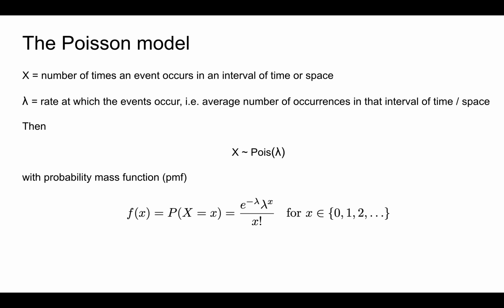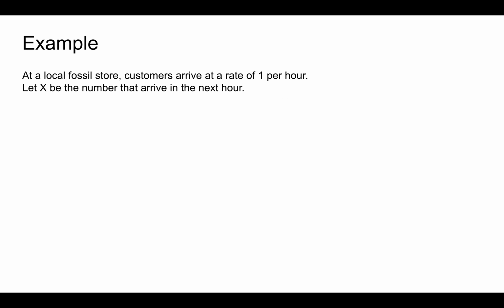Let's consider a couple more examples. At a local fossil store, customers arrive at a rate of 1 per hour. Let X be the number of customers that arrive in the next hour. In this case, since we're looking at the number of events that occur in an interval of time and that occur at a fixed rate, the Poisson provides a reasonable model of how the customers might vary from hour to hour.